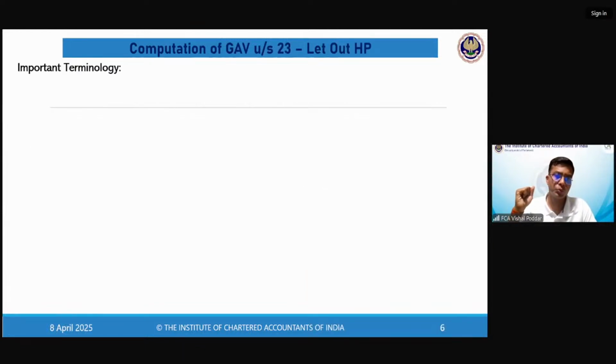Now, we start with the practical part. We have to compute total HP income, in which the format first is GAV minus municipal tax. You get NAV minus standard deduction minus interest. Now, out of these 5 components, working is required only for component 1, that is GAV, and in some cases interest. Once you make these two workings, then the computation of total HP income is a simple format.